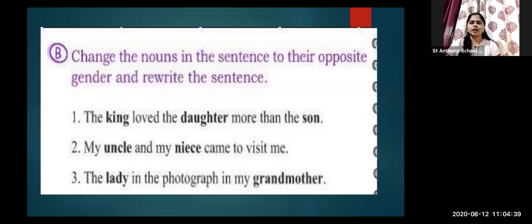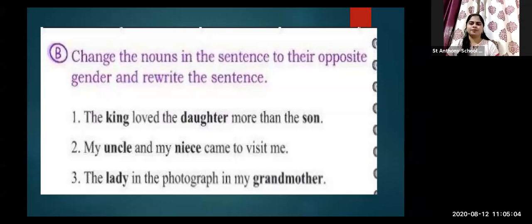I hope you got a clear idea about it. Once again I will explain. You have to change the nouns: instead of king, write queen; the opposite gender of daughter is son; and the opposite gender of son is daughter. So the sentence will be: the queen loved the son more than the daughter.